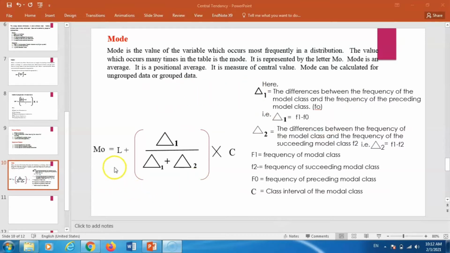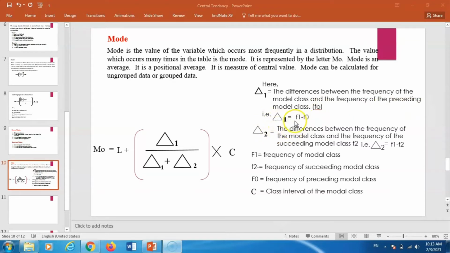Here is the formula. M0 is equal to L plus delta 1 divided by delta 1 plus delta 2, multiplied by C. Here delta 1 means the difference between the frequency of the modal class and the frequency of the preceding class, that is F0.